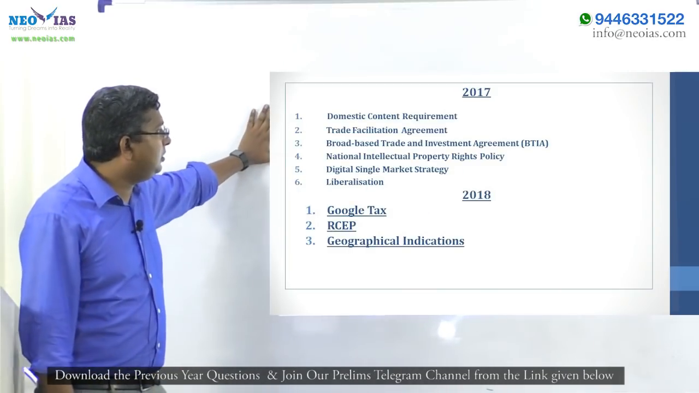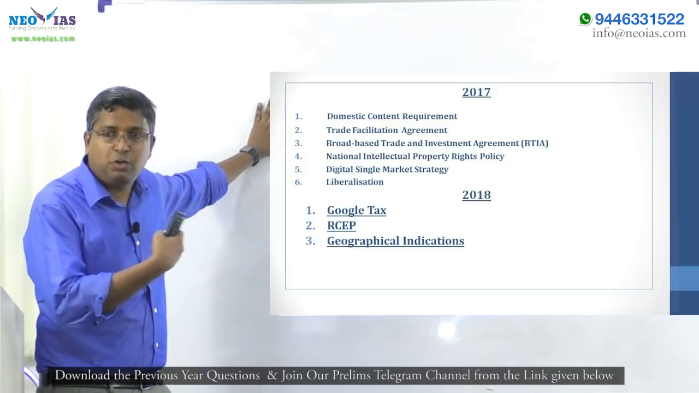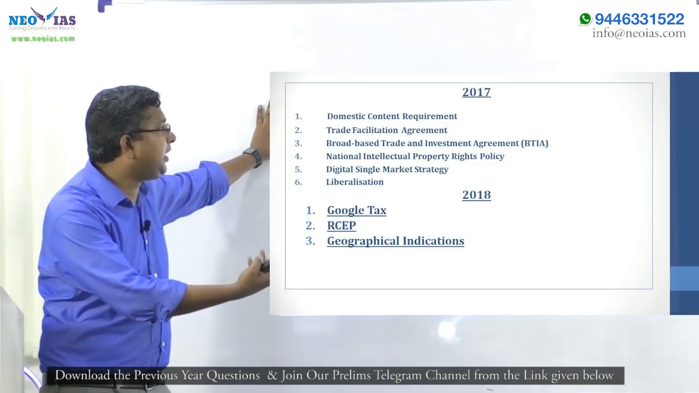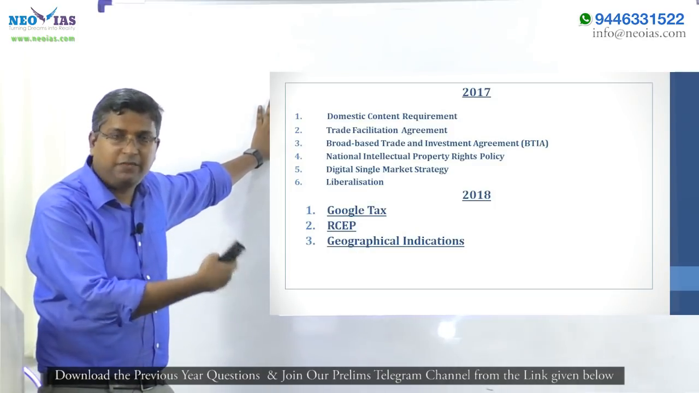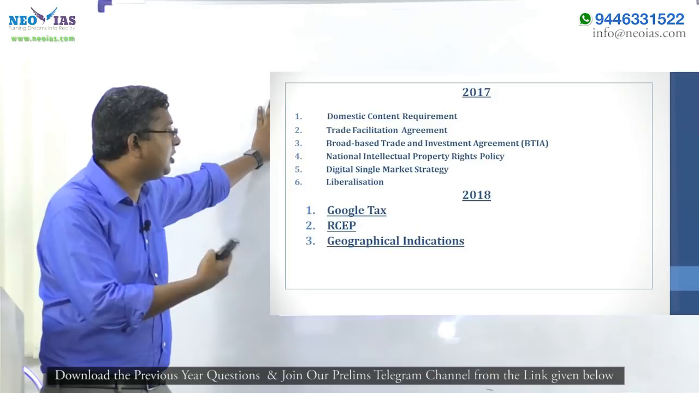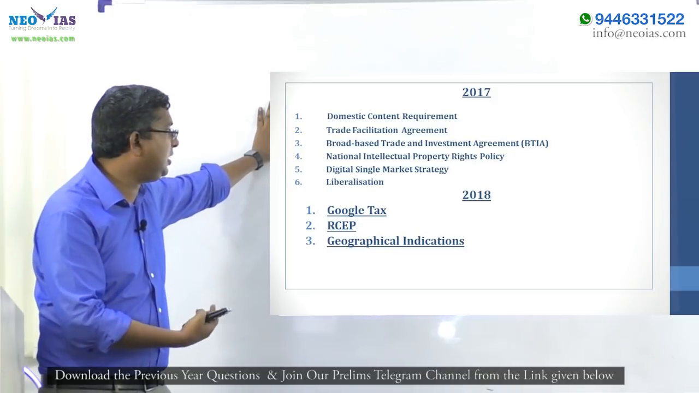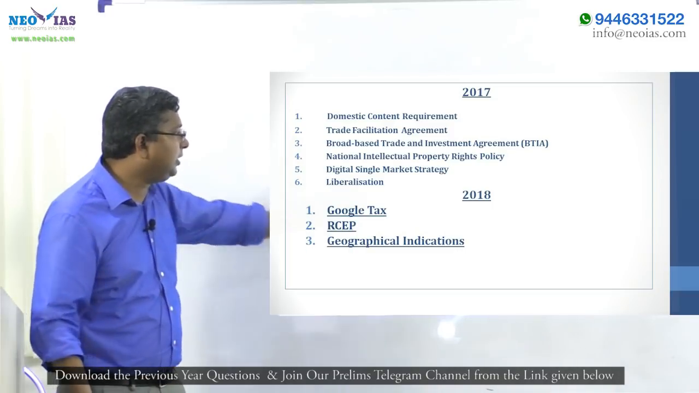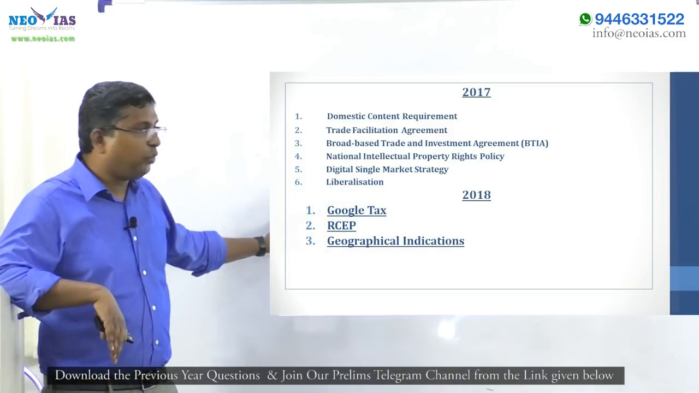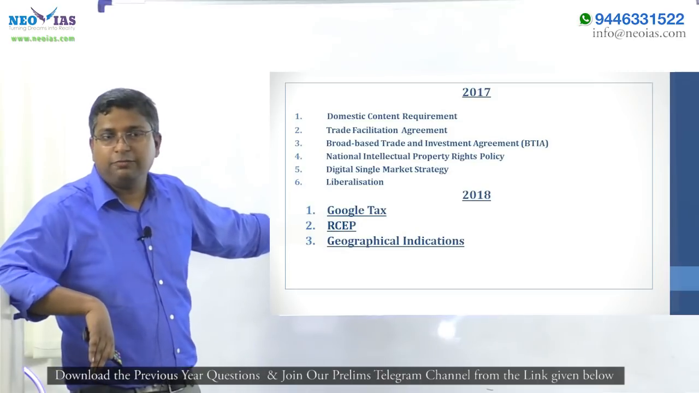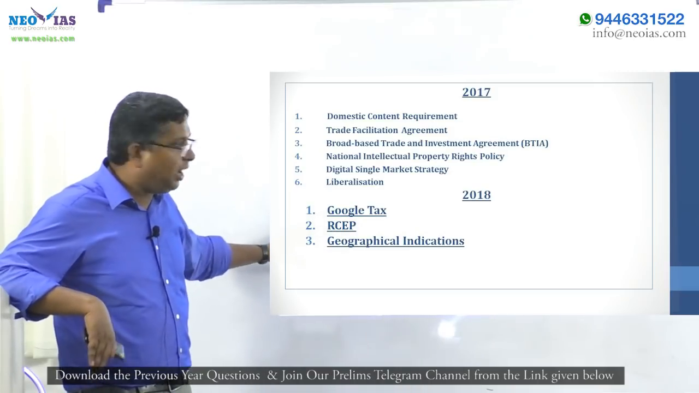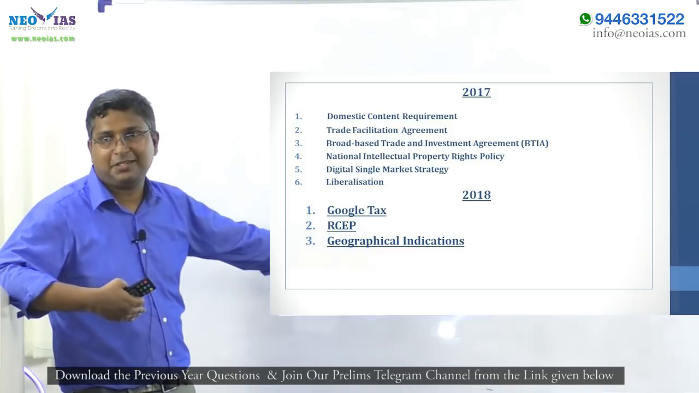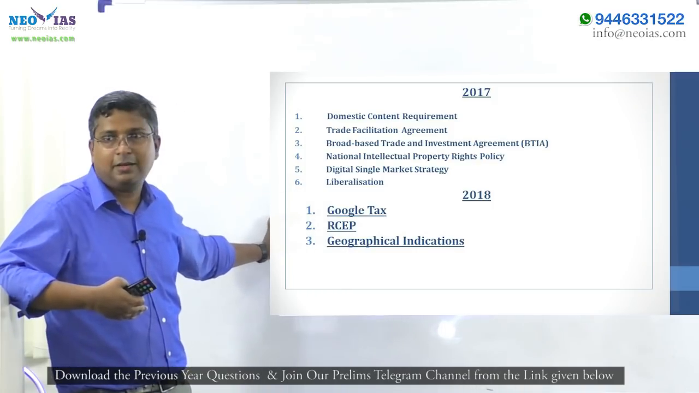Now 17 question: domestic content requirement or India-US solar dispute, trade facilitation agreement, broad-based trade and investment agreement. It is basically the India-European Union free trade agreement, national intellectual property rights policy, IPR policy, digital single market strategy, a concept question on liberalization, and the 2018 prelims question on Google tax or another name for Google tax, equalization levy, RCEP. We already saw that regional comprehensive economic partnership question, geographical indications. These 2 questions were repeated, same area.